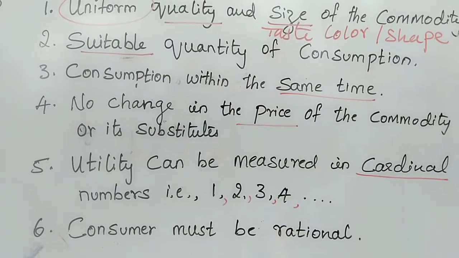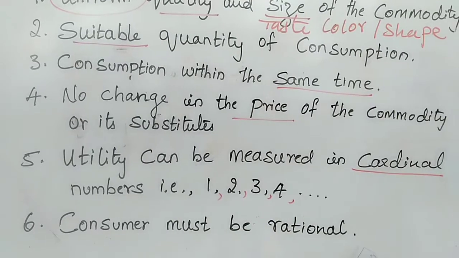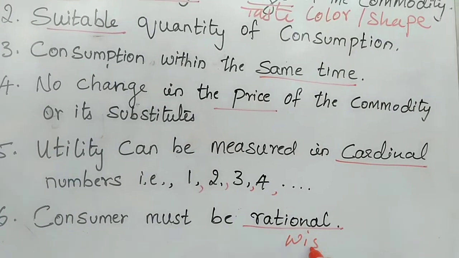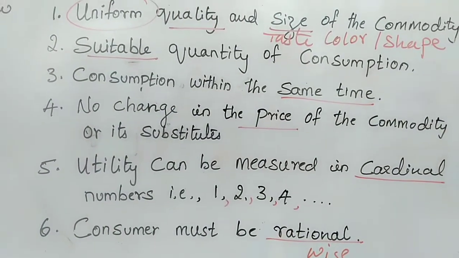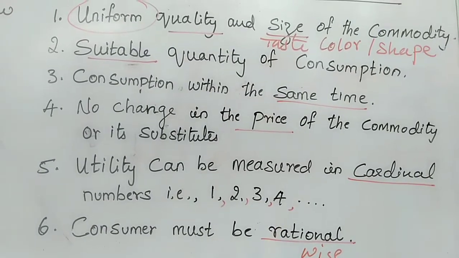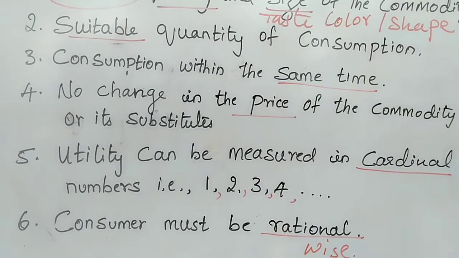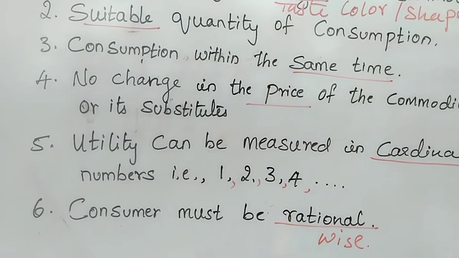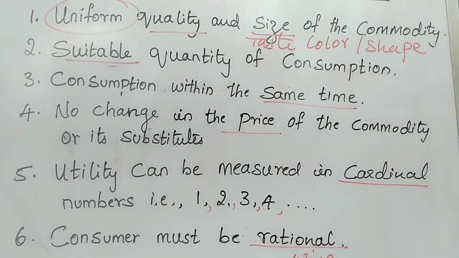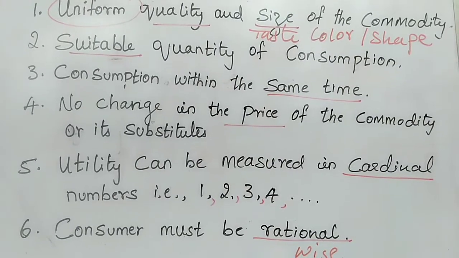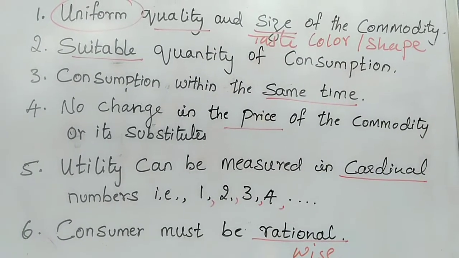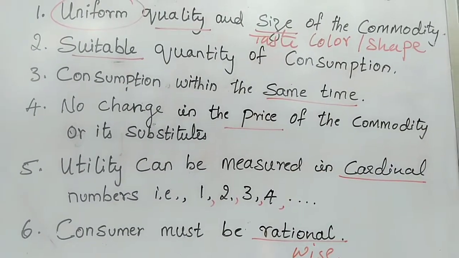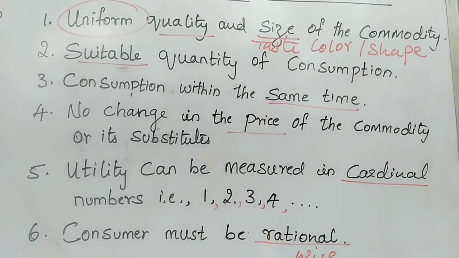Then another assumption is that the consumer must be rational. Rational means wise. That means every consumer wants to maximize his satisfaction. A consumer who knows which commodity to buy, how much to pay, and how to get maximum satisfaction for what he pays. Such a consumer is called a rational consumer. So here the consumer must be rational.